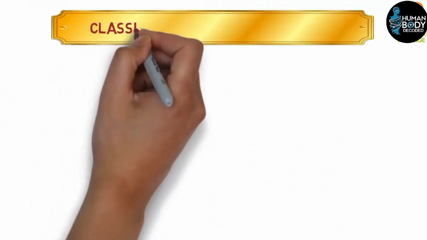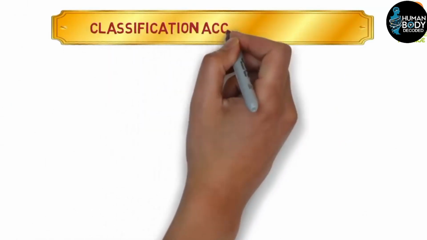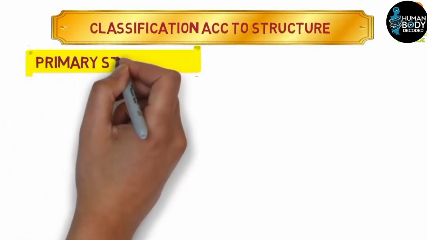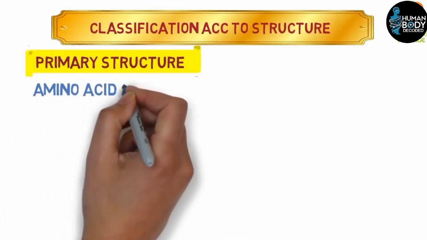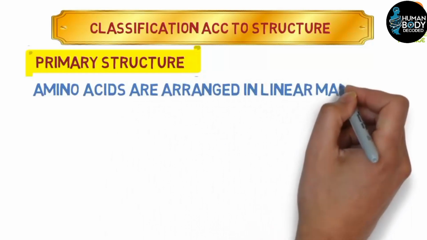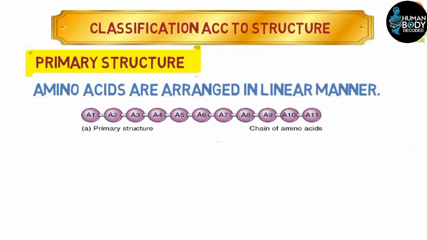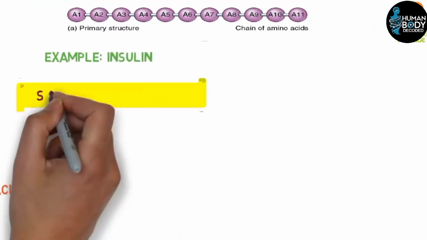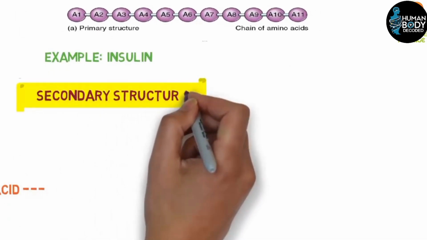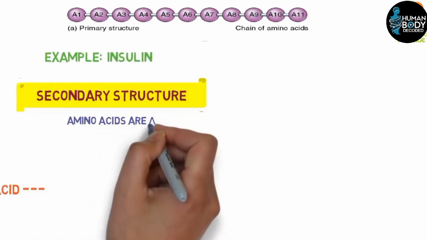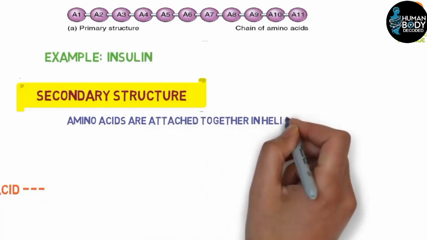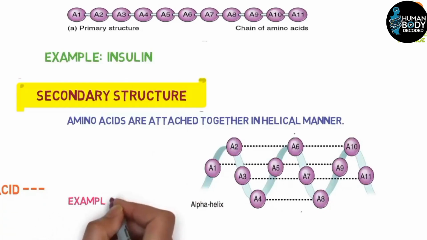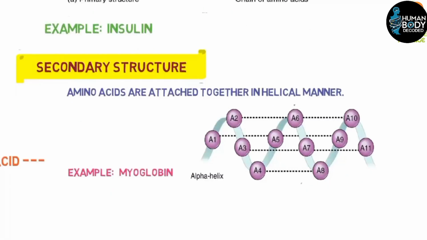Let's move on to the classification of proteins. Proteins are classified based on their structure into 4 levels. Number 1, primary structure. This is a linear chain of amino acids connected by peptide bonds. An example of a protein with a primary structure is insulin. Number 2, secondary structure. In this structure, the amino acid chain forms a helix or a spiral shape or a ladder-like shape. An example of this type of protein structure is myoglobin.